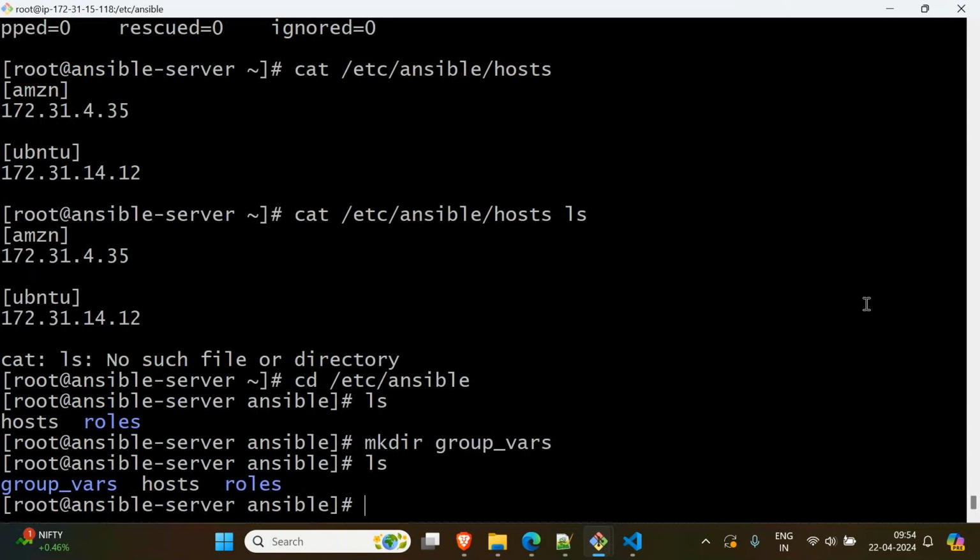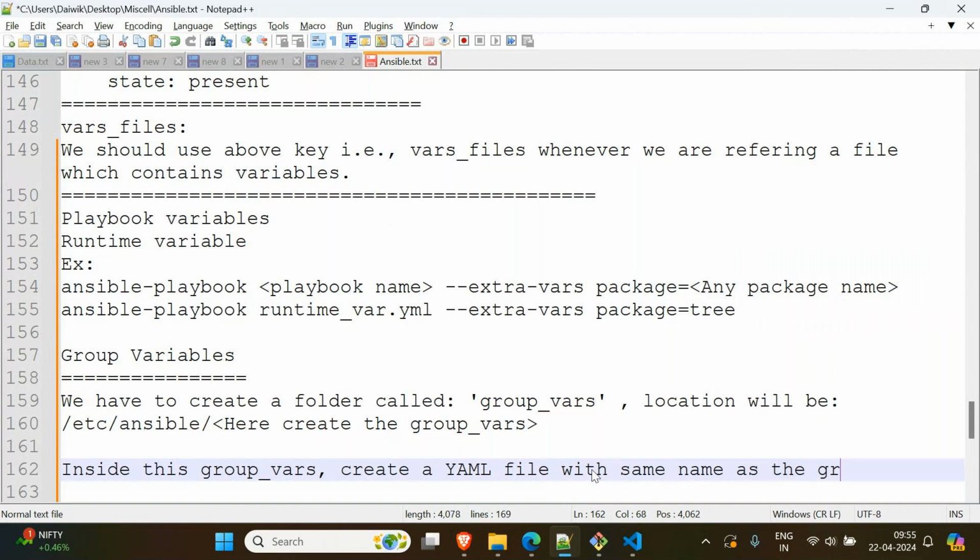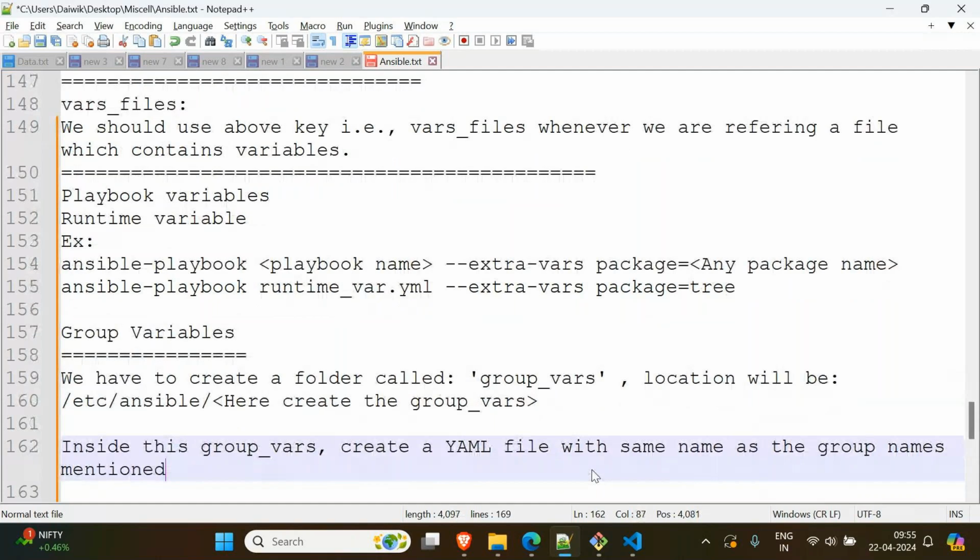Then see, the group name is Amazon group, right? Then you have to get inside this group vars folder and create a YAML file with the same name as the group name mentioned inside the hosts file.